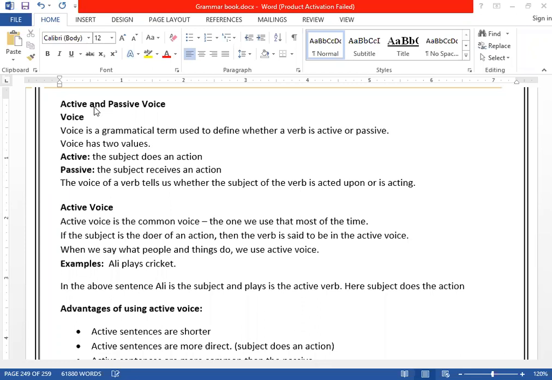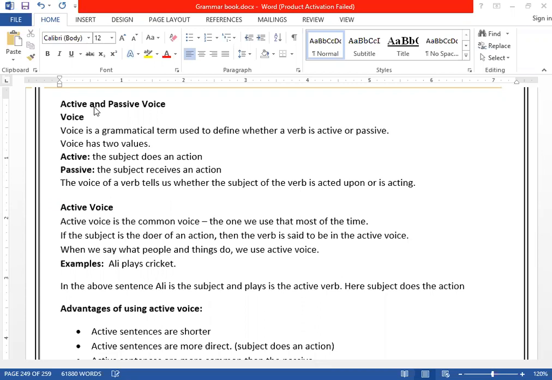Today we are going to talk about active and passive voice. Before going to talk about active and passive, let's discuss voice. What is voice? Clear? What do we call voice?